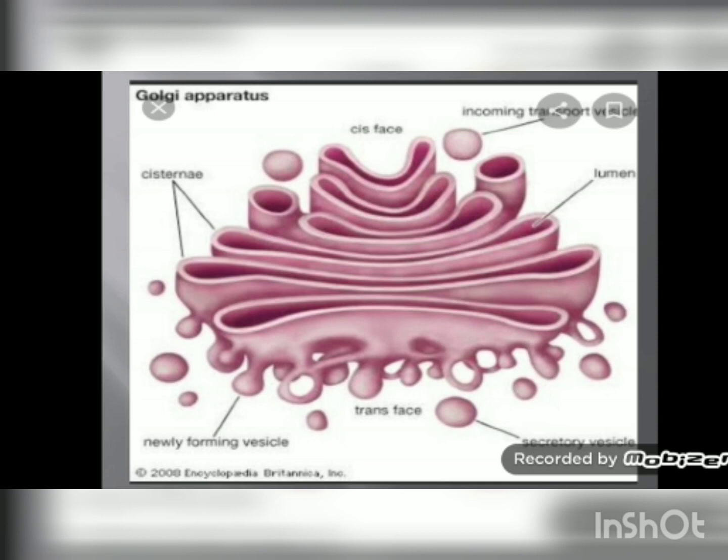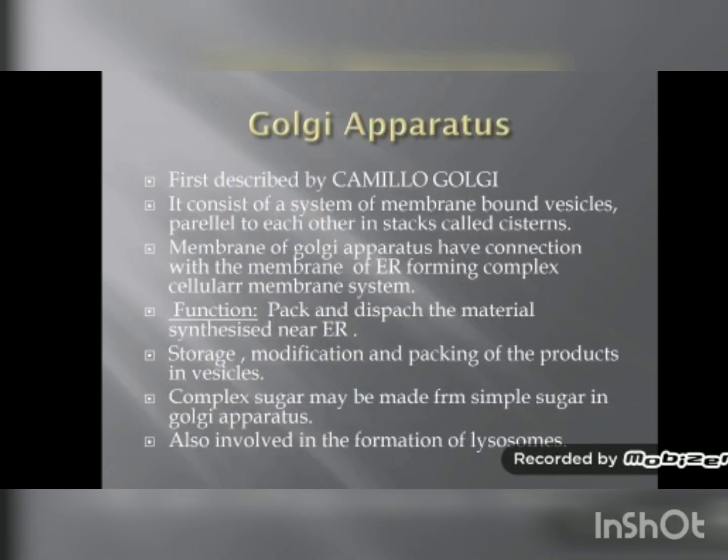Okay, so it is a membrane bound system. Everything is surrounded by membrane. Now the membrane of Golgi apparatus has connection with the membrane of endoplasmic reticulum, forming a complex cellular membrane system.